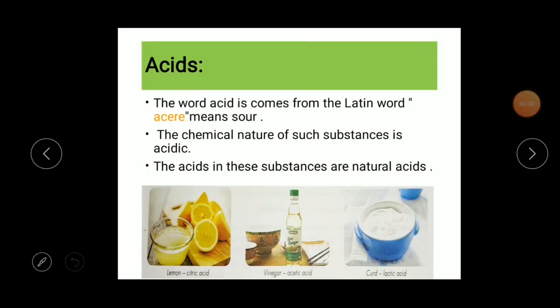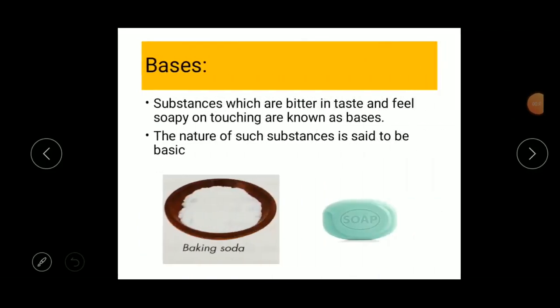Okay. The next concept is bases. Children, what if you accidentally touch a bit of soap to your tongue while having a bath? Yes? Tell me. Yeah, you are right. It tastes bitter, right? Doesn't the soap also feel slippery when you touch it? Yes, it feels slippery. And what about the baking soda which is used to prepare some dishes in your house? Does it also taste sour? No, it doesn't taste sour.